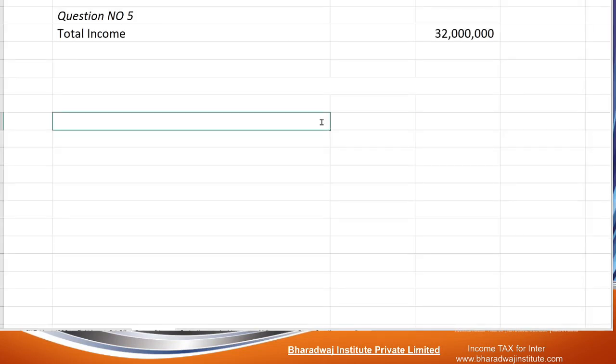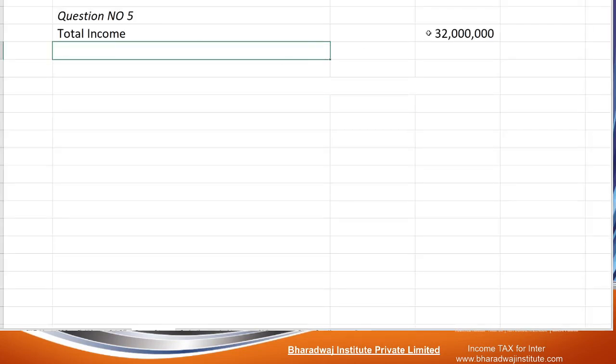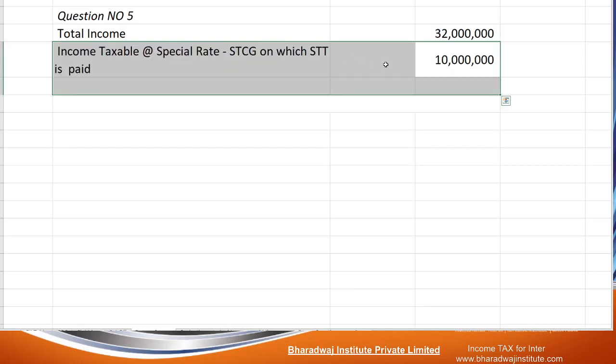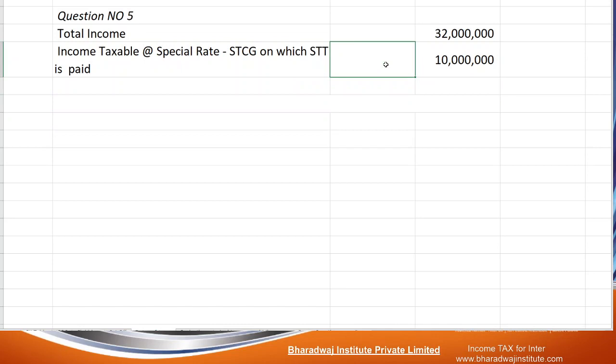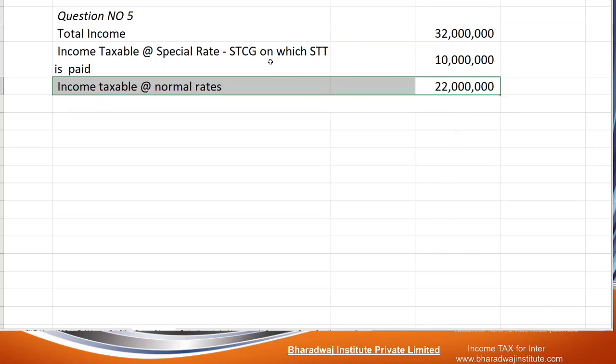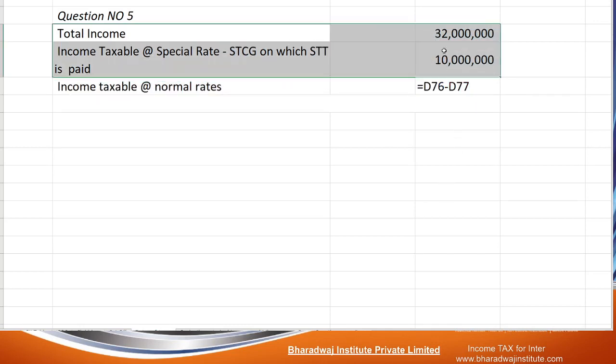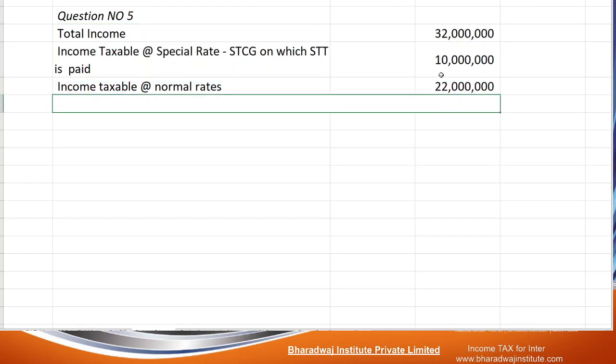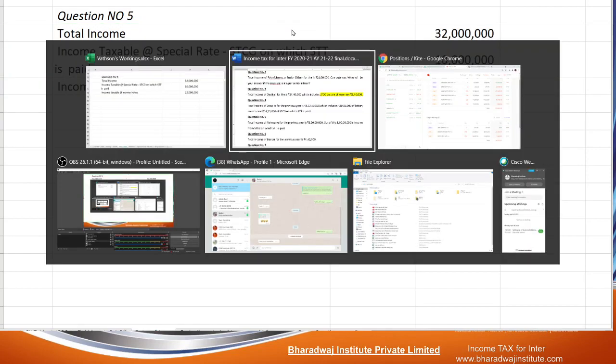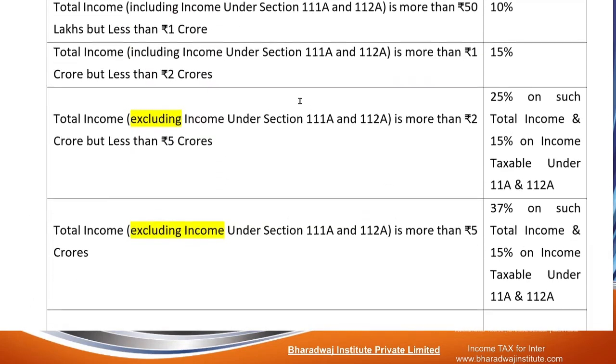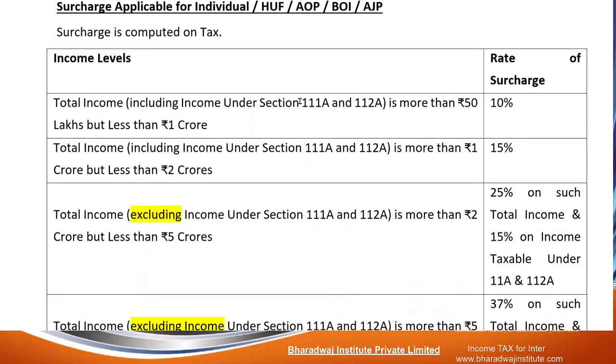Let us calculate. Total income is 3 crore 20 lakhs. This includes 1 crore of item which is subject to STCG on which STT is paid. Total income minus special rate items, you get 2 crore 20 lakhs. First, let us identify in which category it will come while calculating surcharge.